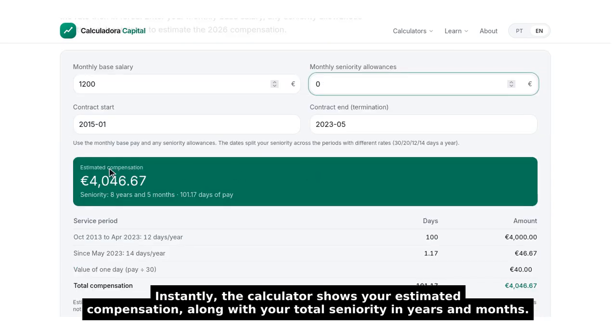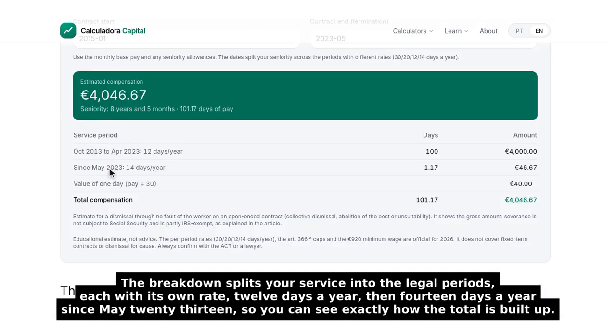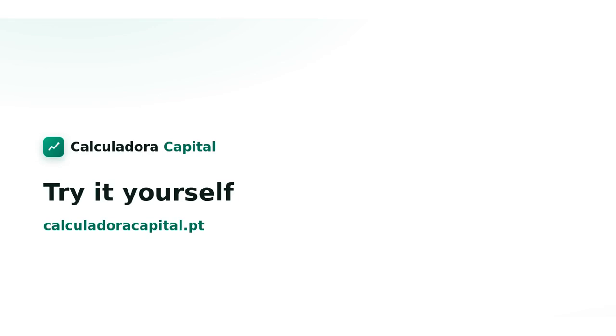Instantly, the calculator shows your estimated compensation, along with your total seniority in years and months. The breakdown splits your service into the legal periods, each with its own rate, 12 days a year, then 14 days a year since May 2013, so you can see exactly how the total is built up. That's it. Change the salary or the contract dates, and the result updates live.